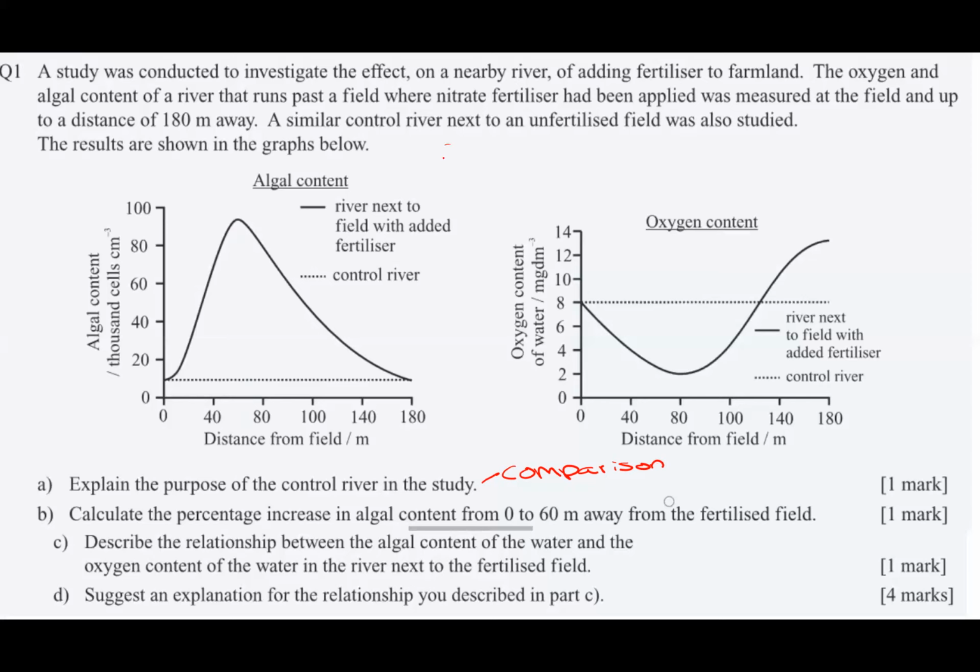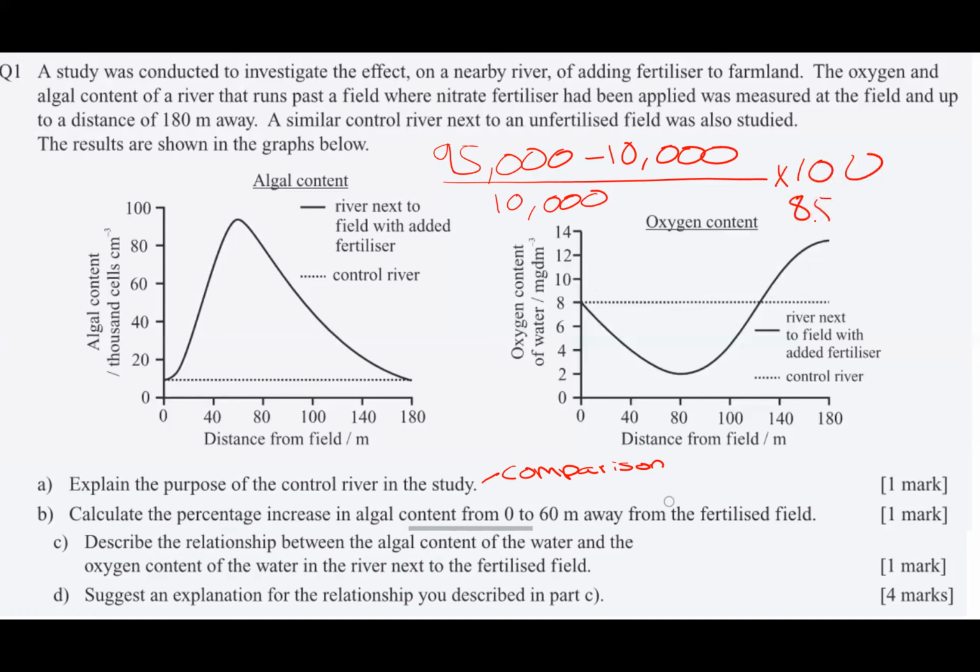So it will be 95,000. And our original value is 10,000, so minus 10,000. We then divide all of that by our original value, which again is 10,000, and times that by 100. And that gives us 850%. So that would be for B. The percentage increase in algal content is 850%.